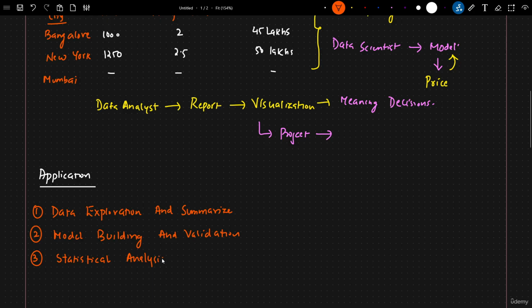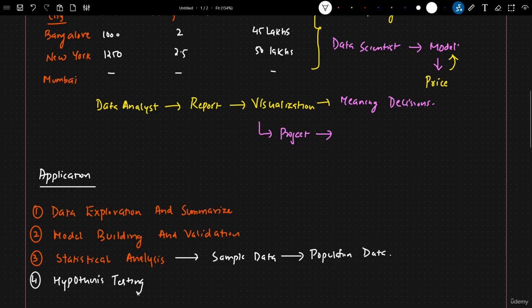Now, what exactly is statistical analysis? Statistical analysis is a different kind of analysis that we do on sample data, right? We will discuss what exactly sample data is, to make conclusions about the population data. That is where we specifically use statistical analysis. The fourth thing is how this statistical analysis will be implemented with the help of hypothesis testing. Okay, hypothesis testing, null hypothesis, alternate hypothesis, all those things. And in this series of videos, we will be covering all these things in short, right?